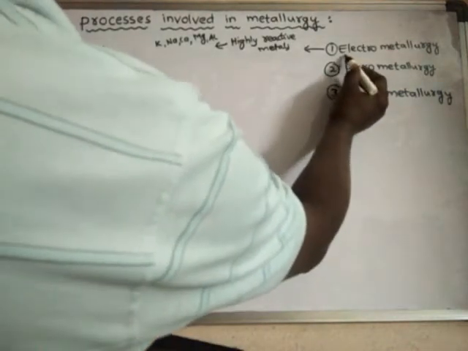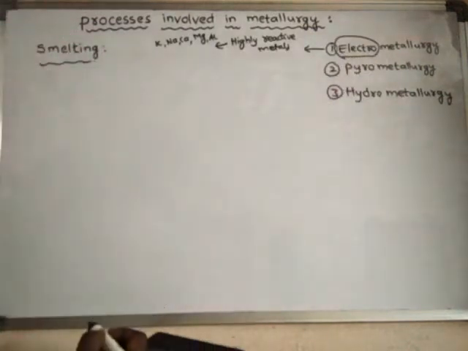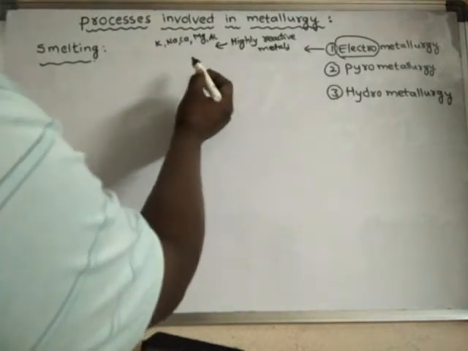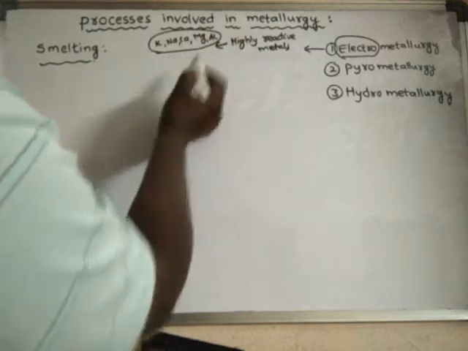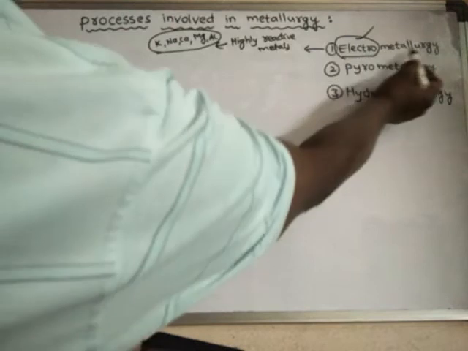Electro means it involves the electrolysis process. The reduction of the ore into the metal is done by electrolysis. Hence, it is known as the electrometallurgy process.